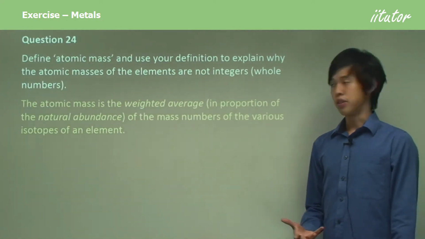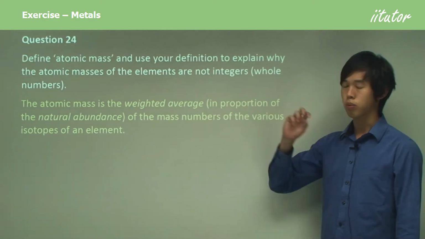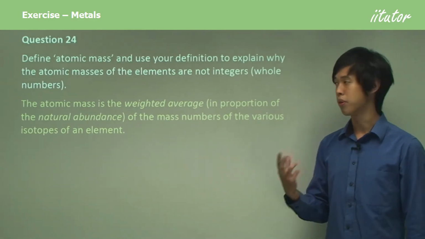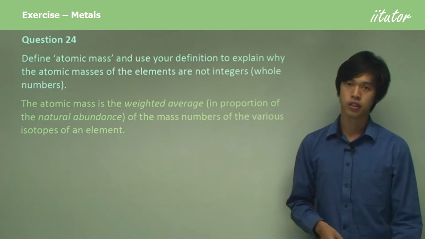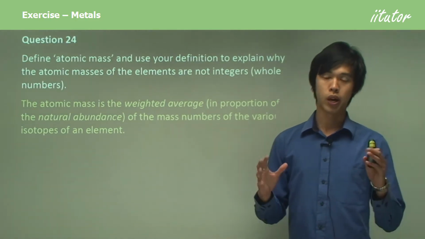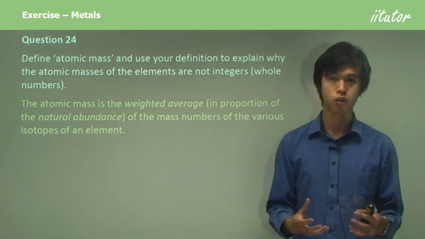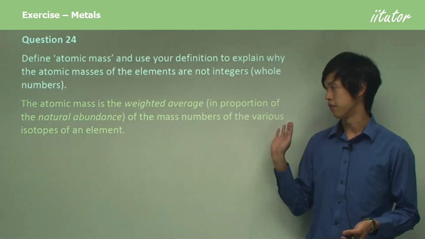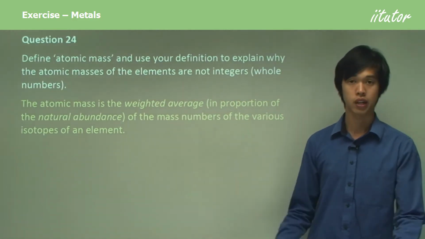Well, the atomic mass that we're used to, the ones that we see in the periodic tables, is the weighted average in proportion of the natural abundance. So for instance, it's the weighted average weighted by the proportion of the isotope in the natural environment, and it's of the various mass numbers of the various isotopes of an element. Okay, so this is a lot of confusing words here, but I'll try and unpack it for you.